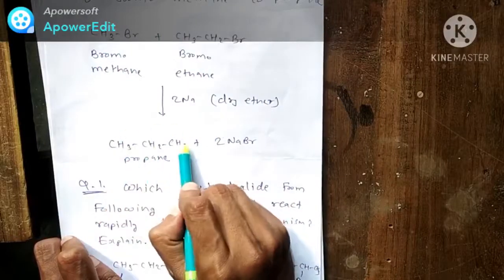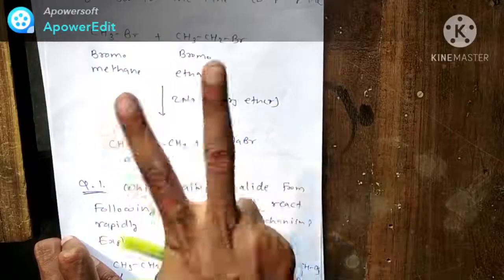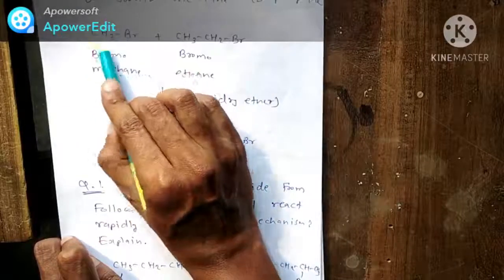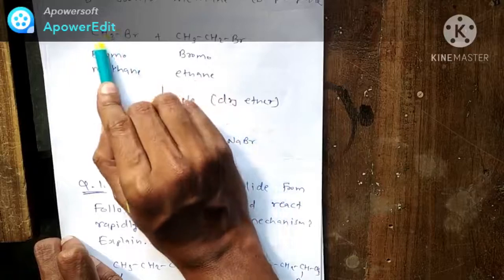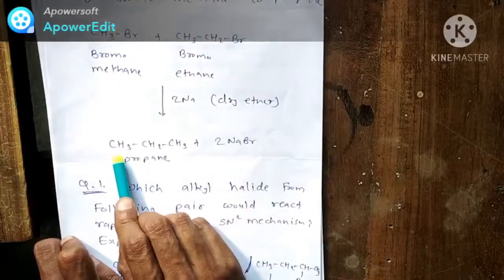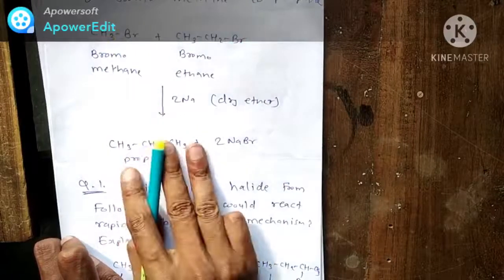So the second starting material must have 2 carbons. Our first starting material, bromomethane, has 1 carbon, and our product, propane, has 3 carbons.